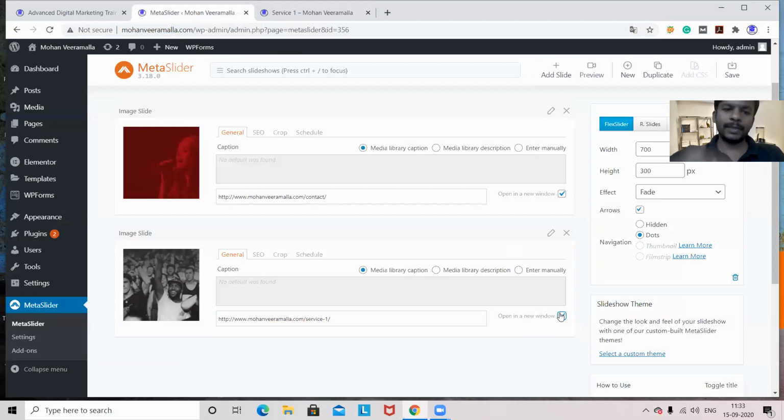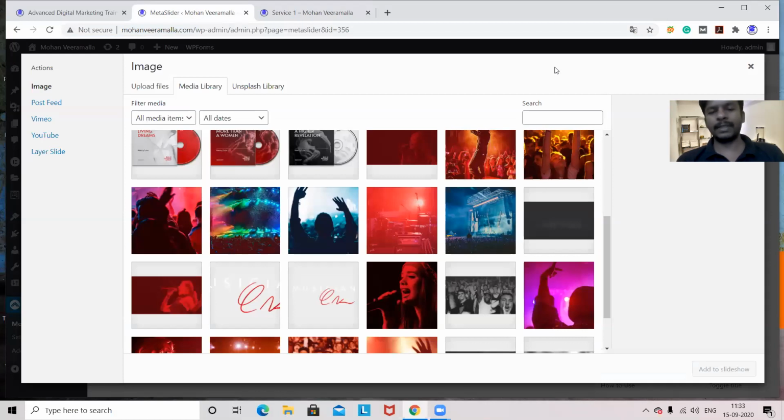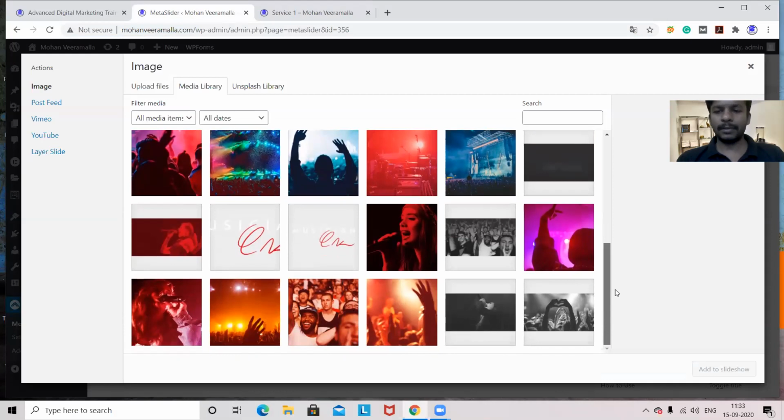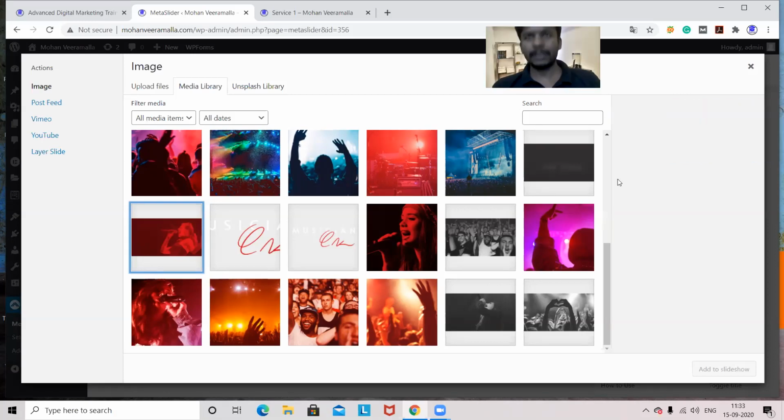Like this, you can add n number of slides, but try to add a maximum of 4 to 5. Not more than that. Why? Because if slides are more, then your website will automatically become much slower. It will not perform that well. With fewer sliders, it will have a better look and better performance. I'm selecting 3 sliders. 4 to 5 is okay, but if more than 5, it will not have that effective a design or look on your website.